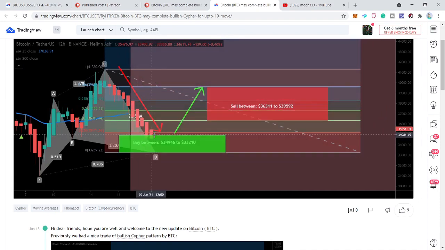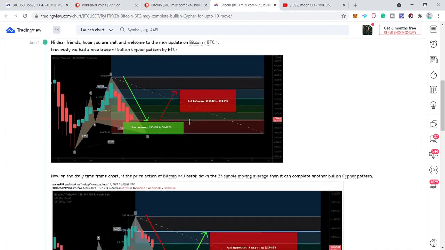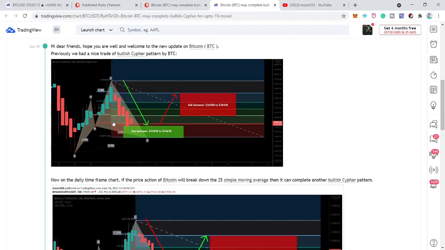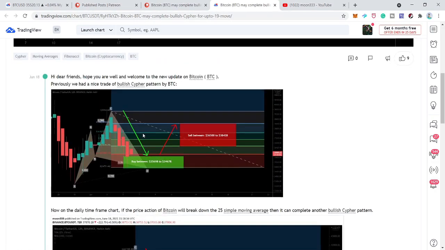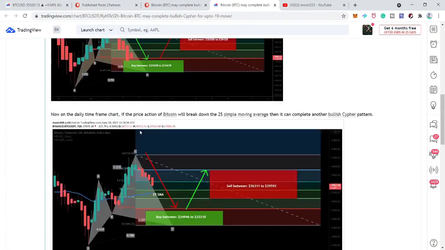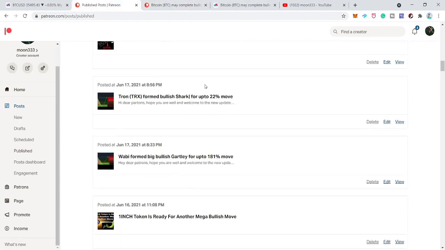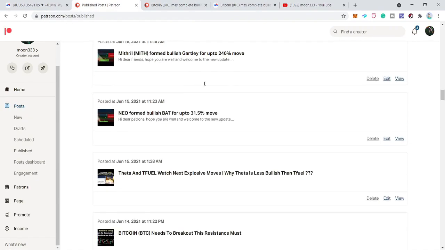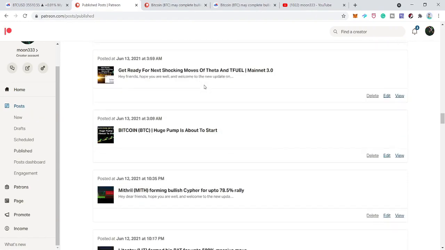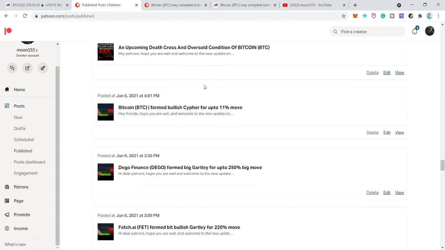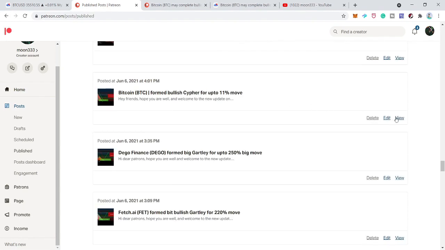and moved in this buying zone. Before this, I recently shared a few more ideas, like this other bullish cipher pattern. Let me show you that cipher that I shared on 6th of June at the Patreon. That was also another bullish harmonic move, a bullish cipher move, and I was expecting up to an 11% rally.